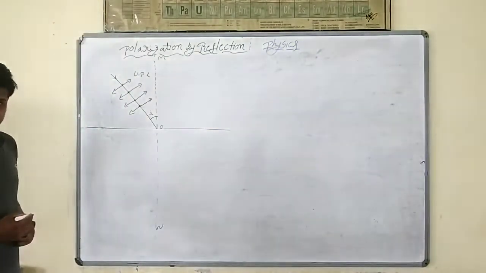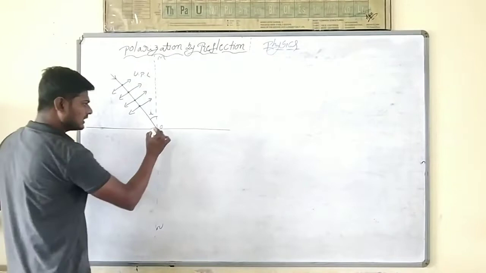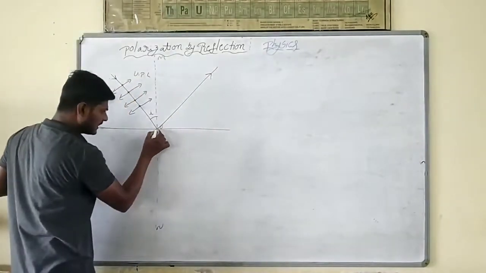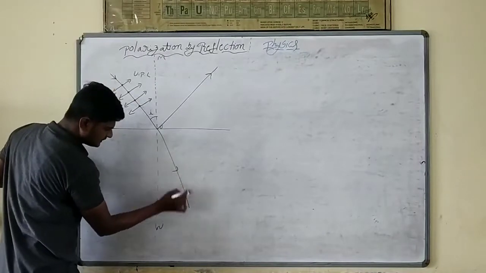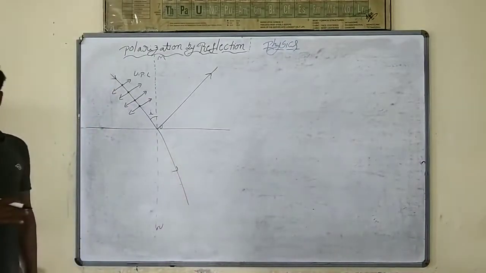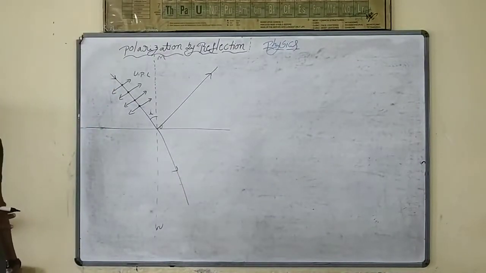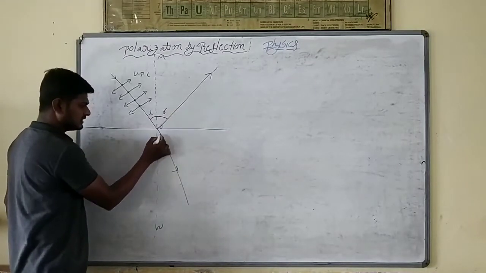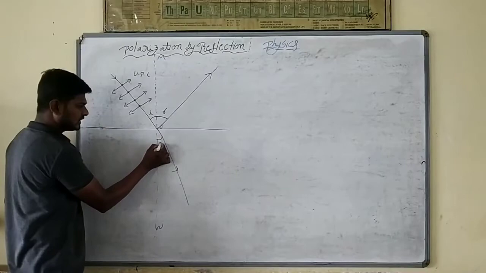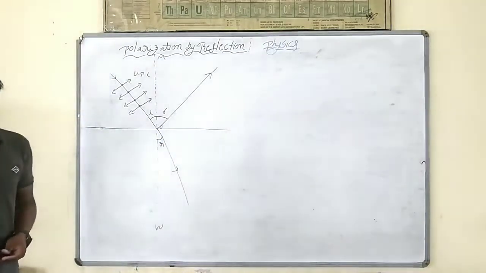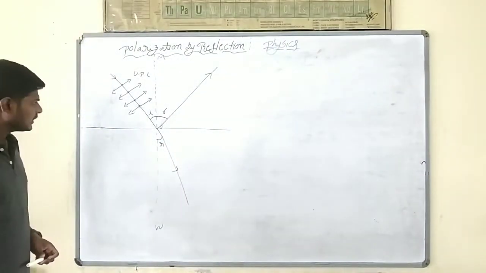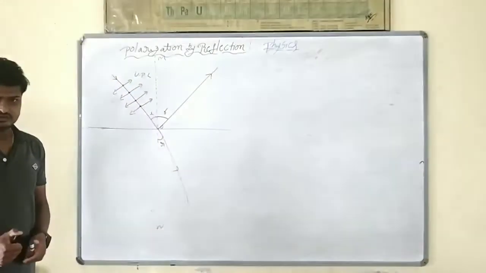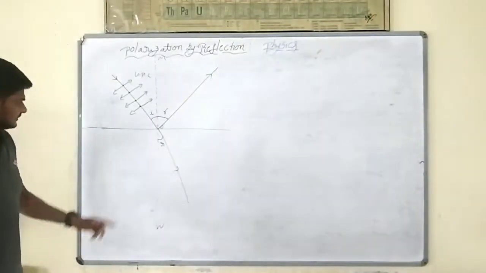When a ray of light is incident, what will happen? Part of the light is reflected back to the same medium and part of the light is transmitted. Here, this angle we call the angle of reflection, and this angle we call the angle of refraction. This is polarization by reflection.